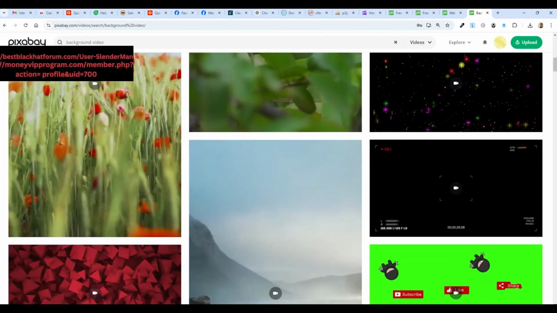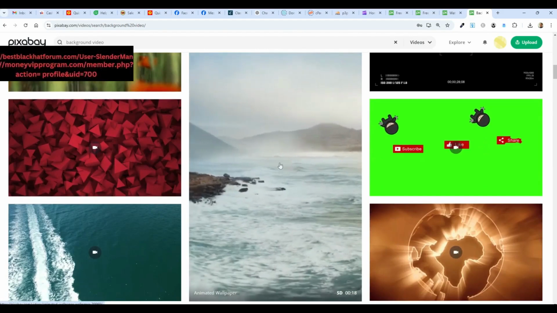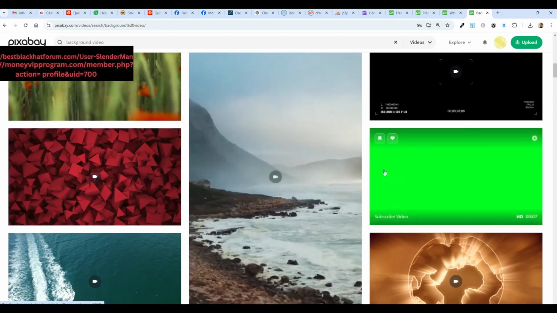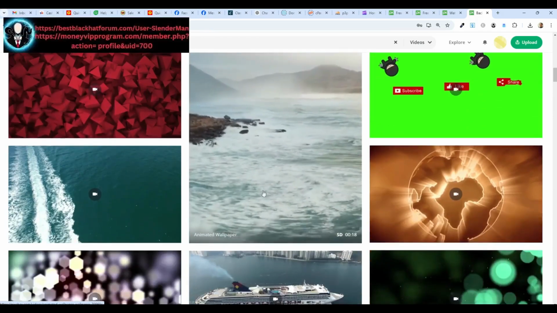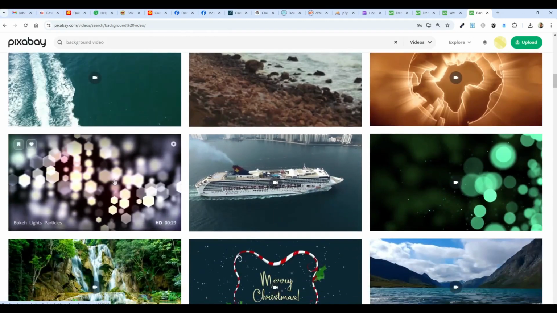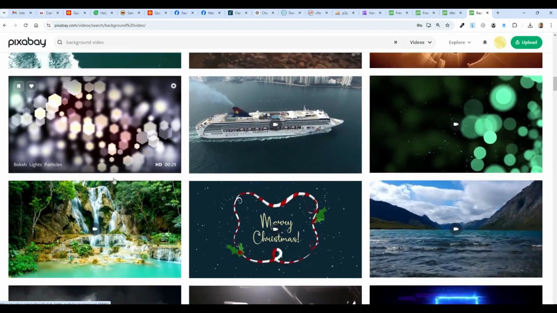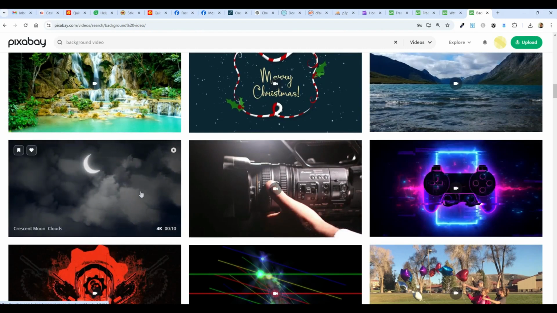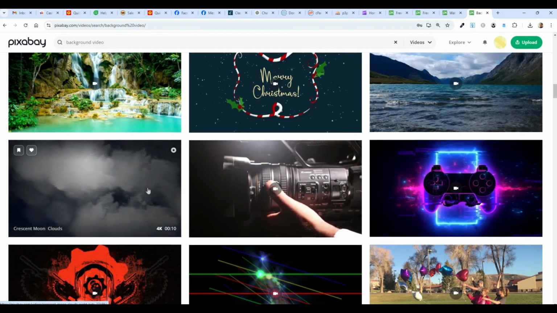But you've got to have a video for the background of your quiz video that is not too distracting. So whereas these may look really cool, they may actually not work out in your favor. And try to get ones that are landscape, not portrait like this, not vertical. You want ones that are horizontal, like this one. See, that might work out. It's okay. It doesn't keep it too distracted by all the craziness going on. This is another one that could work. Something like this to me makes no sense at all. In fact, I can't even see it moving, so forget that one. Unless I'm doing a quiz about photography equipment, maybe.